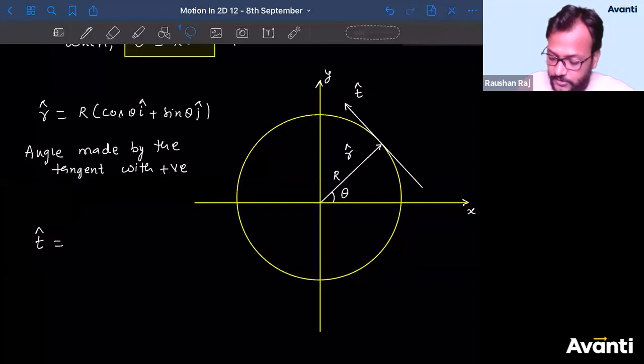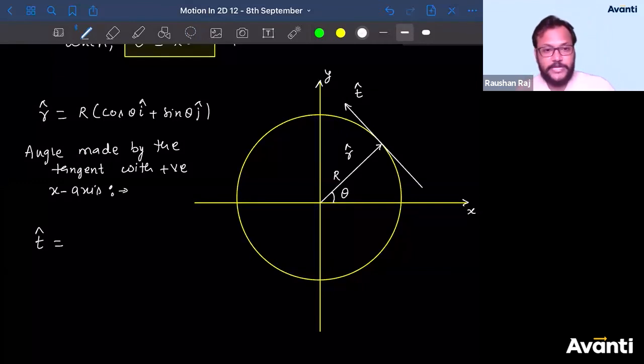It's simple geometry. I am expecting a correct answer for this one. What is the angle made by the tangent with the positive x-axis? (90 minus theta). Are you sure, Revati?